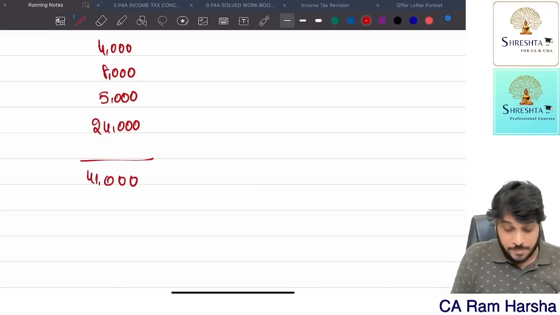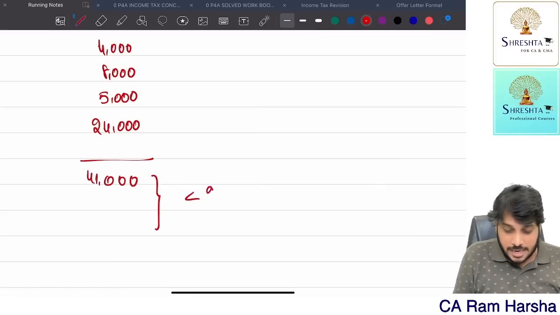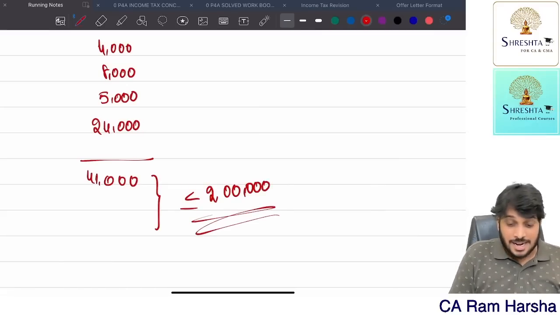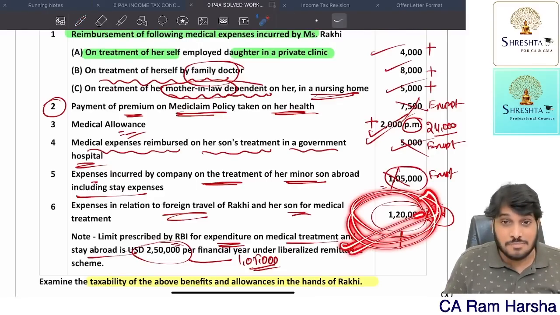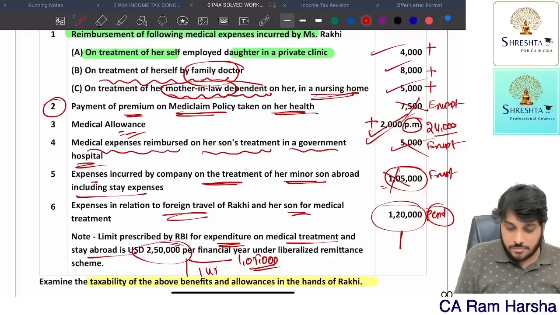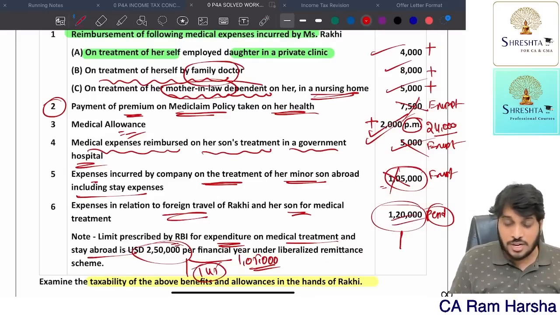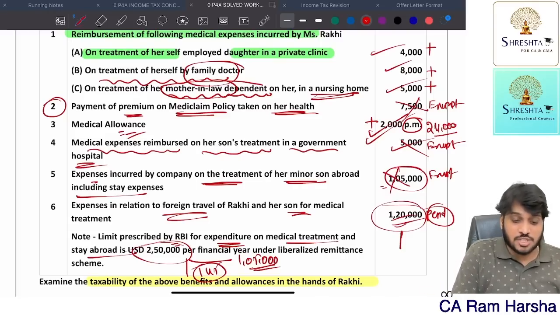Let us assume rest of the incomes of the FSE and this perquisite, let us assume it is less than or equal to 2 lakhs. If I assume like this, traveling expenditure of 1,20,000 is also what? Exempt. Because now for traveling purpose, RBI limit is how much is there? 145 limit is still available. 120 only they spent. Company reimbursed 120. So fully exempt.